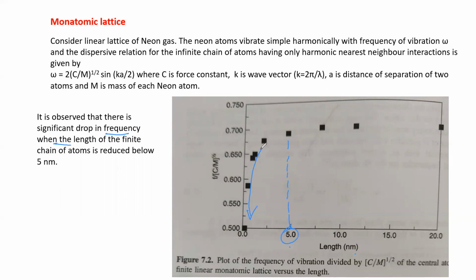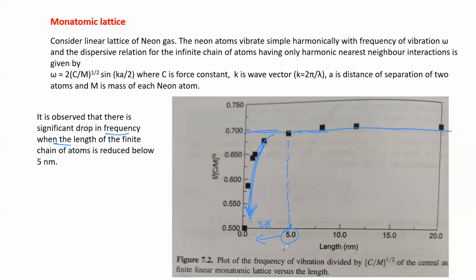Below that, if the chain length is reduced, then this ratio is drastically changing. Above 5 nanometer you can see an almost constant value. But below 5 nanometer it starts to decrease slowly, and I think this is 2.5 nanometer. Below 2.5 nanometer the change is drastic, suddenly there is a decrease in frequency.